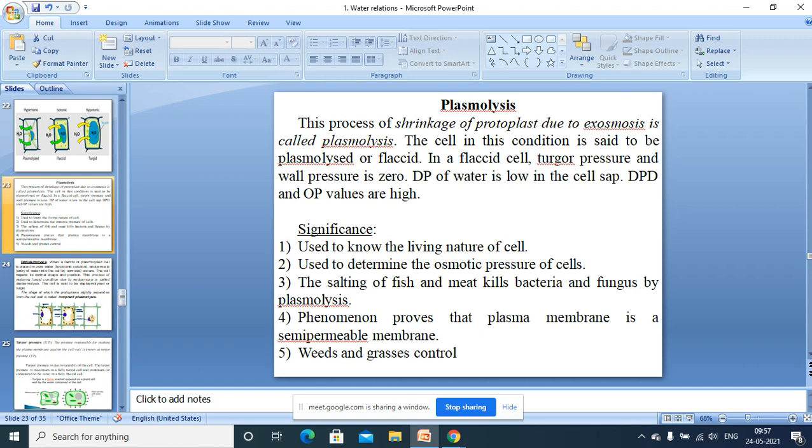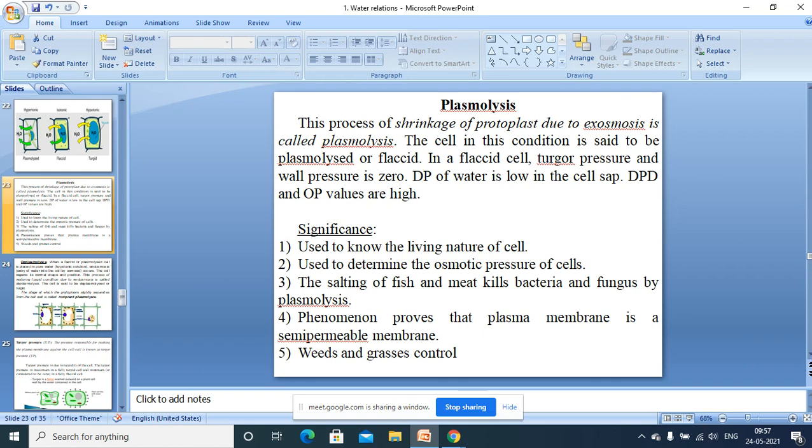I hope you have understood these terminologies. That is diffusion pressure deficit, osmosis, osmotic pressure, turgid cell and flaccid cell. And also turgor pressure, wall pressure. Okay. So this is the phenomenon of plasmolysis. Then what is the importance of plasmolysis? What is the significance of plasmolysis? It is used to know the living nature of the cell.